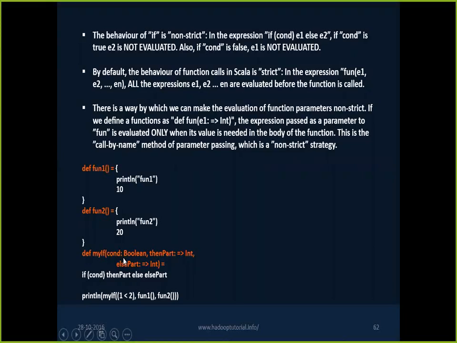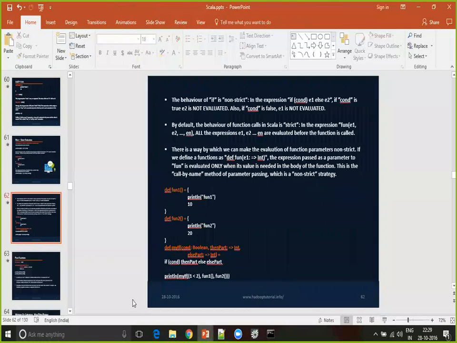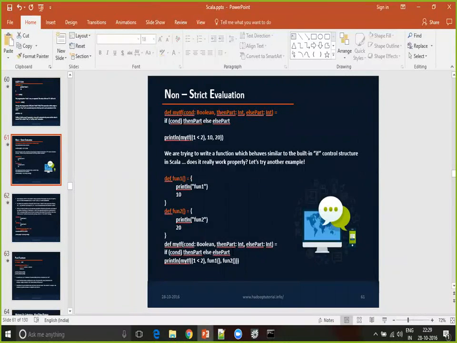Since I didn't use colon arrow for the condition, at the time of calling itself, 1 less than 2 gets evaluated and it goes inside that function. Let me copy this out and I will show you this piece of code.